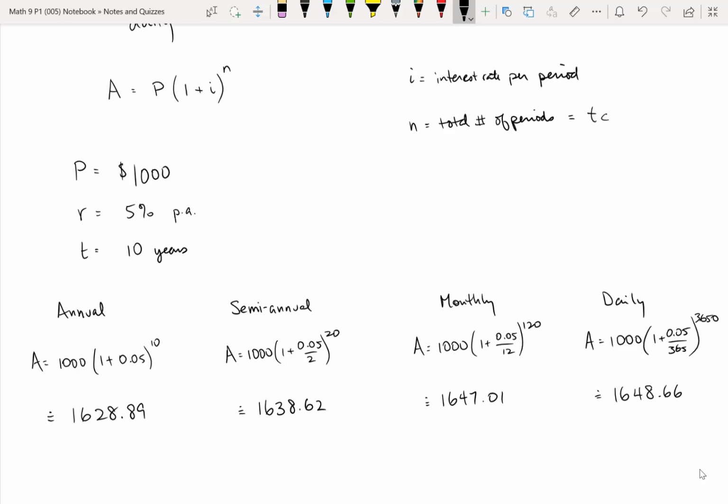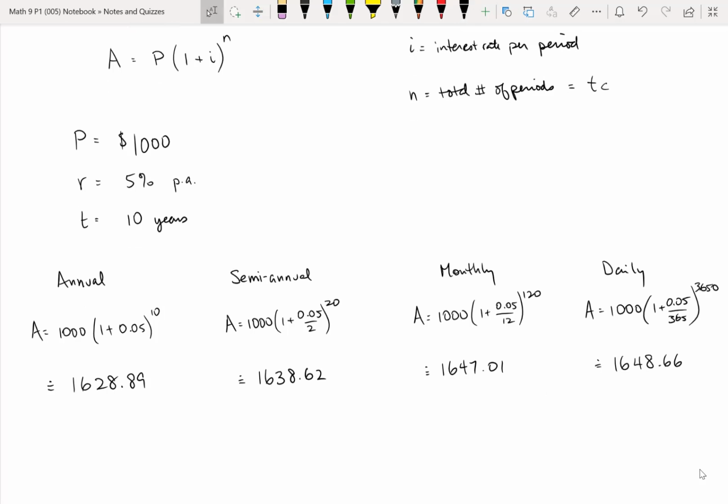Now, back in the 1970s, apparently there was a competition between banks to see how frequently they could compound the interest on savings accounts to make their savings accounts look better. And so they actually did do this. They went to daily compounding or hourly compounding. There is an actual limit as to how high you can get if you compound more and more frequently.